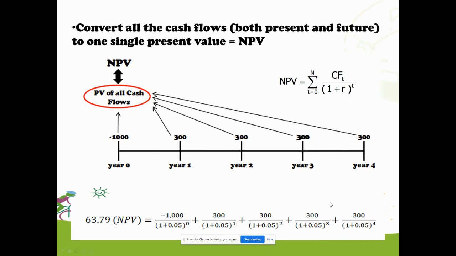Actually, in all the workings, what we are doing here is converting like this: -1,000 at year 0 is -1,000. So you can always see the first figure will use the original amount because it's already a present value. And we try to convert all the future values, 1 year later, 2 years later, 3 years later, and so on, to a present value. Then we add up all the cash flows, and we get a net present value.